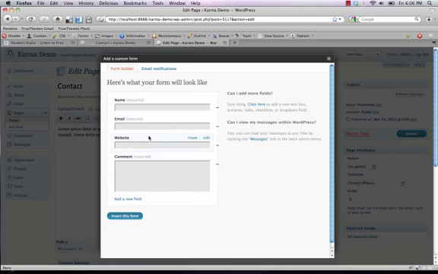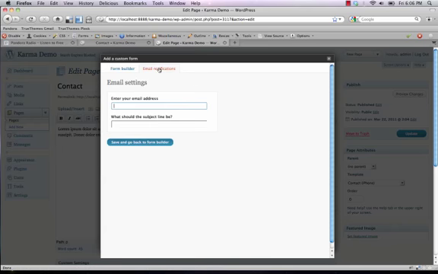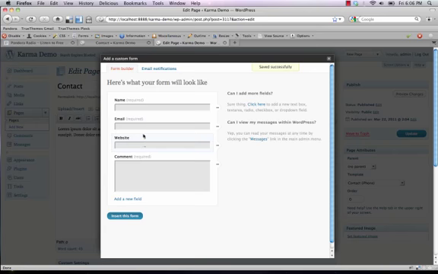So first up, we're going to show you how to set the email address where the form is going to get sent. Right up here it says email notification, so we just click that, and then you enter your email address, whatever your email address is, and then the subject line. The subject line will show up in your mailbox. Then when you're done, you just hit save and go back to Form Builder. And that's about it.